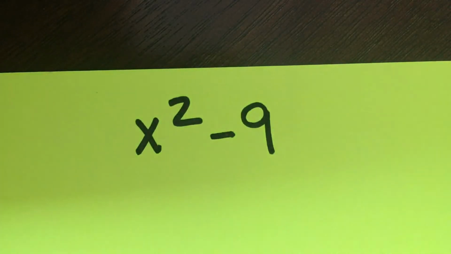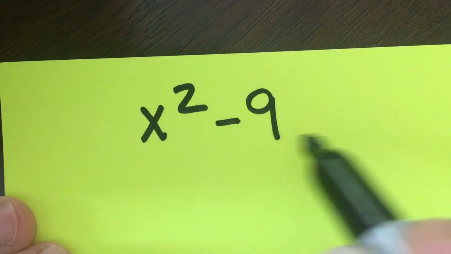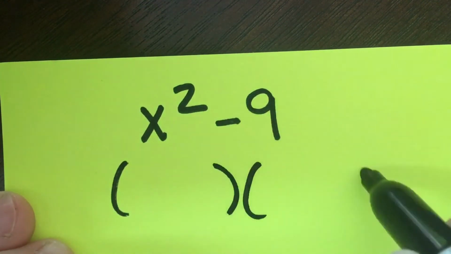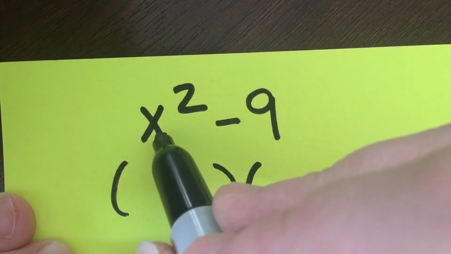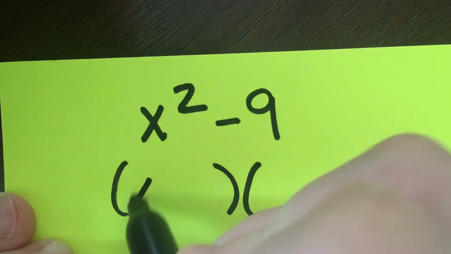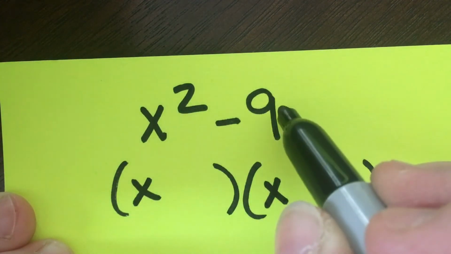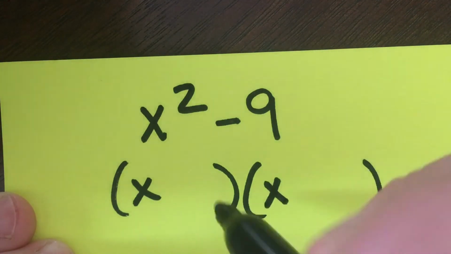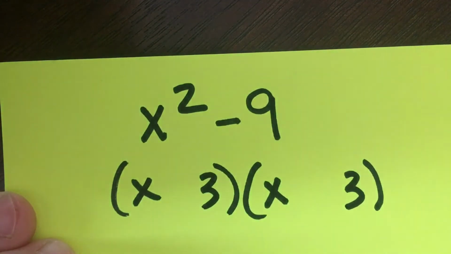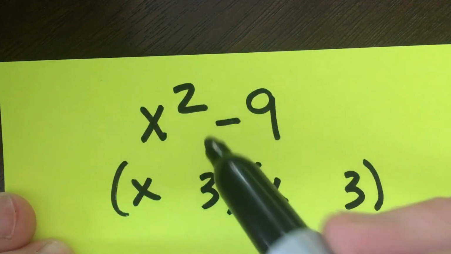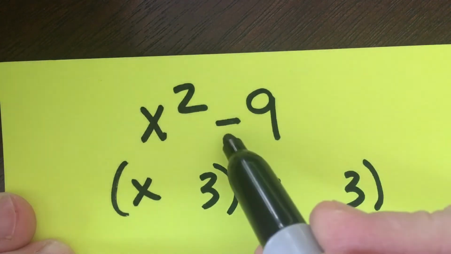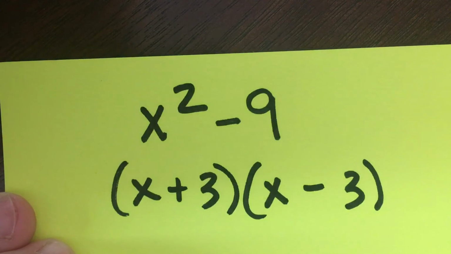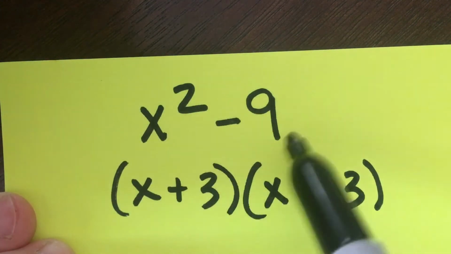So here's one where this is how you're most likely going to see them, not as three terms, but as two. And so we have x squared minus 9. And so you're still going to prepare, even though there's only two terms, you're still going to prepare a binomial space twice. So the first position, you take the square root of it, right? We factor that, it's x and x. And the factors of 9, we're looking for identical factors. So we're looking for the square root, which is 3 and 3. And then because there's no middle term listed, we get to assume it is 0 x's that the middle terms add to. So we have to create that, and we're multiplying to a negative, so we know we have one positive, one negative. So this is really how you're going to see them as two terms.